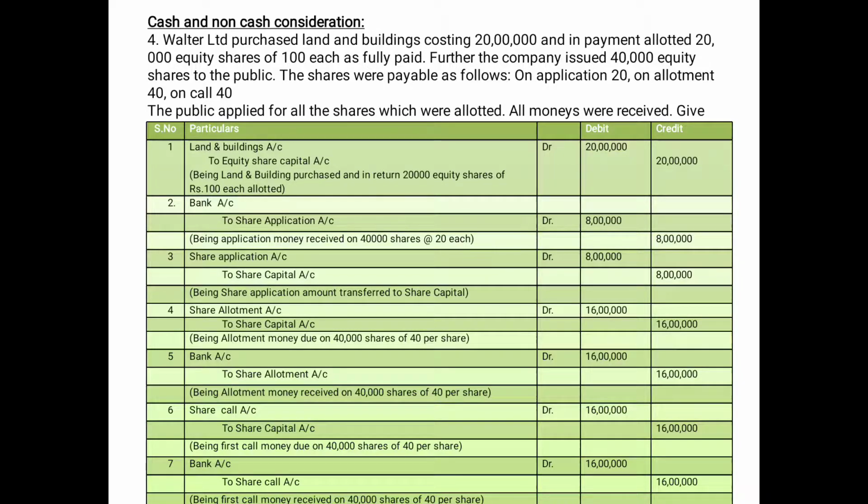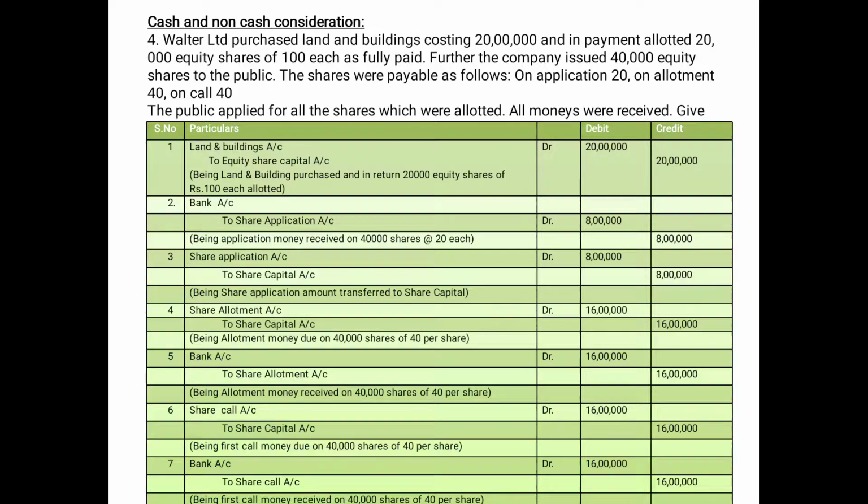The next entry is for receiving the call money. Share call account debit to share capital account, being first call money due on 40,000 shares of rupees 40 each, 16 lakhs. And the next entry will be for receipt of call money, which is bank account debit to share call account 16 lakhs.